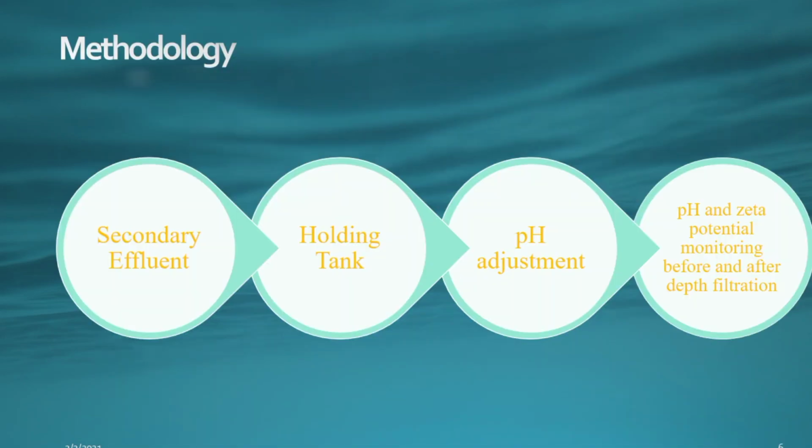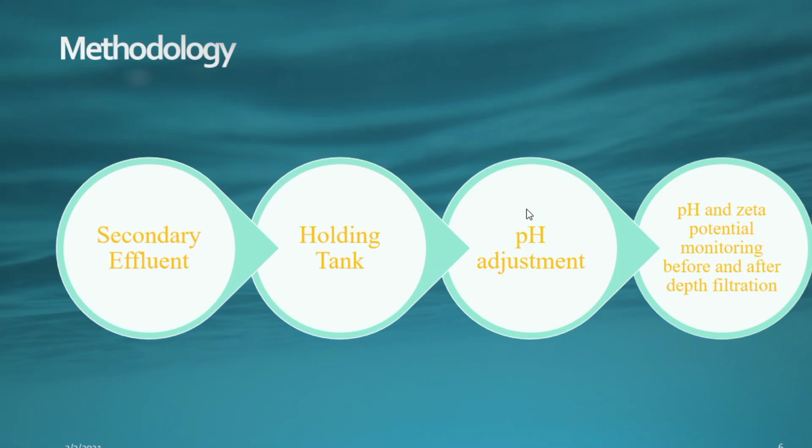Methodology. The first one is the secondary effluent. The wastewater secondary effluent was pumped to a holding tank after a preliminary grit chamber, primary sedimentation, alum dosing, thickening filters, and secondary sedimentation. The second step is the holding tank. The wastewater in the holding tank was continuously mixed to keep the solids in suspension and maintain a uniform influent to the filters. Then the third step is the pH adjustment.